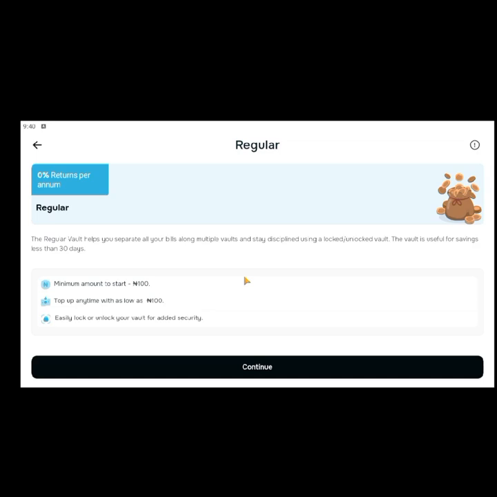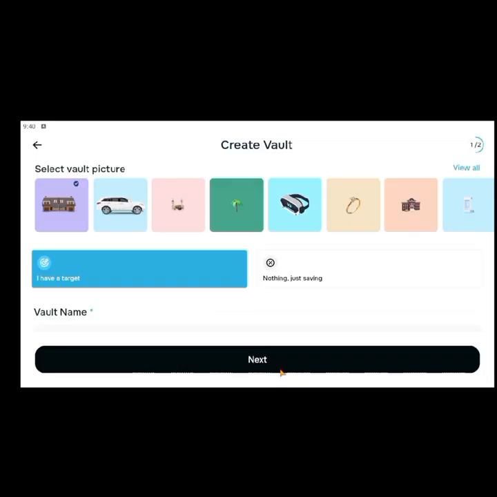Once it's not the end of the month, they don't give you the money. That's how others work. But this particular one, you are able to remove your money anytime you want to. So this is for the normal savings vault. You can just choose anything.